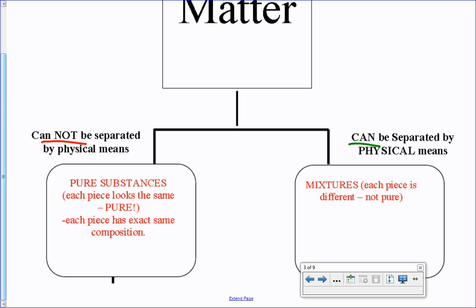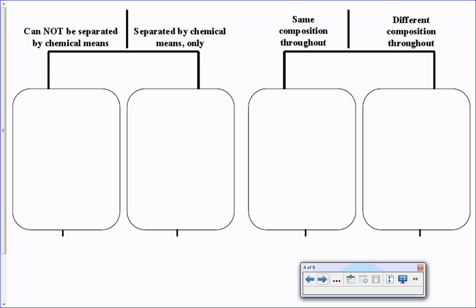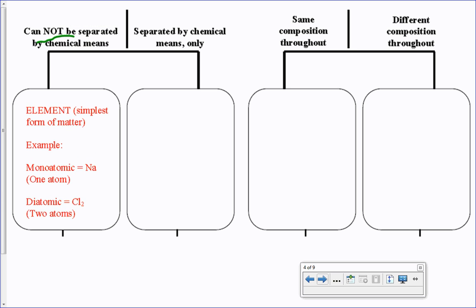All right, now we're going to take "cannot be separated by physical means" and explore it just a little bit further. If I cannot be separated by physical means, I can break that down into cannot be separated by chemical means. So if I cannot be separated by chemical means, I am an element. An element is the simplest form of matter. An example of a monatomic element, one atom, would be sodium, Na.